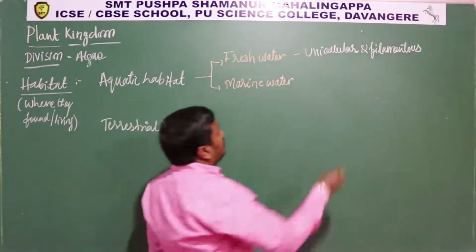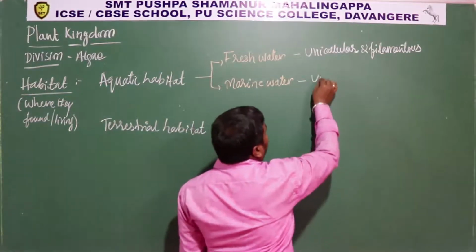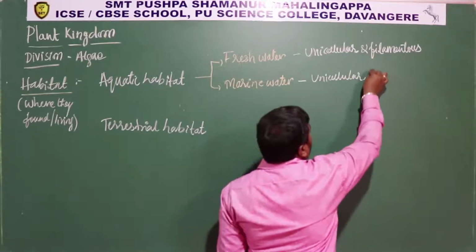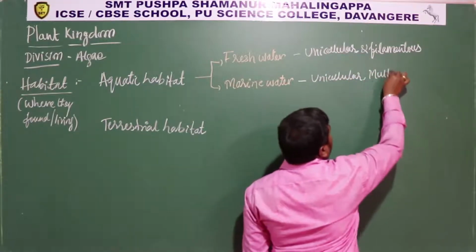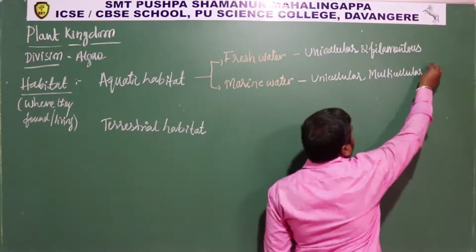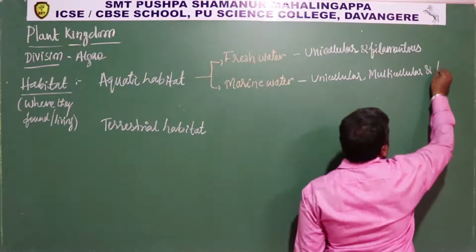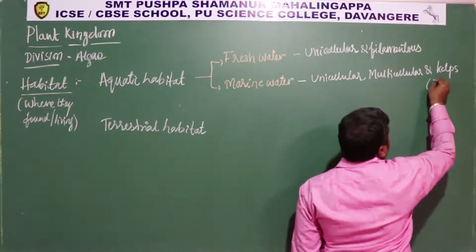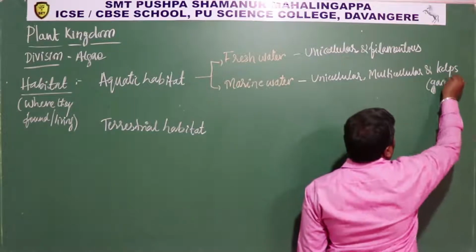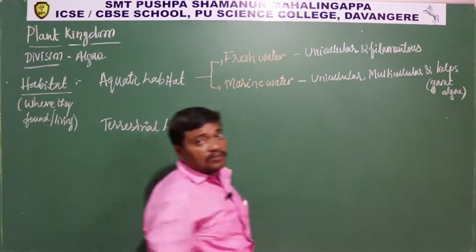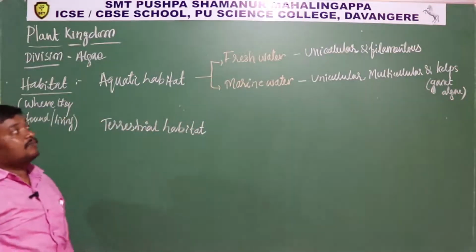Whereas in marine forms you can find unicellular, multicellular, and kelps. These kelps are giant forms. These are giant algae; very large forms of algae are found in marine water.